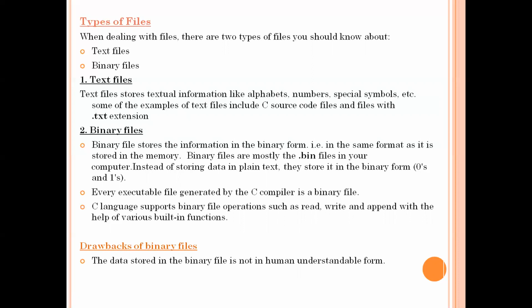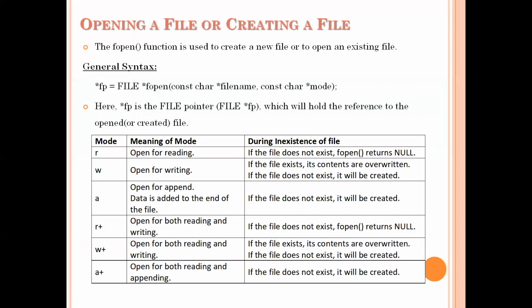Let us see the file functions one by one. First of all, if you want to work with a text file, if you want to create a text file or open a text file, then we need to call the fopen function. This fopen function is used for creating a new file as well as for opening an existing file. See the syntax of the fopen function.